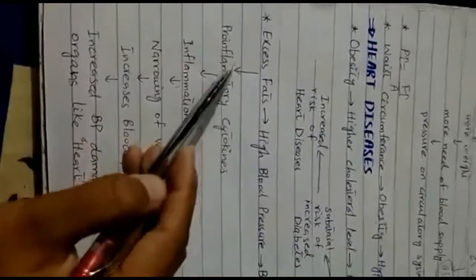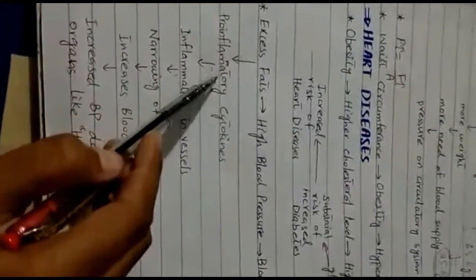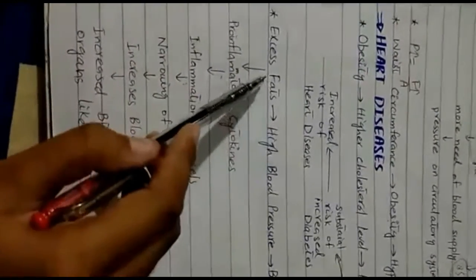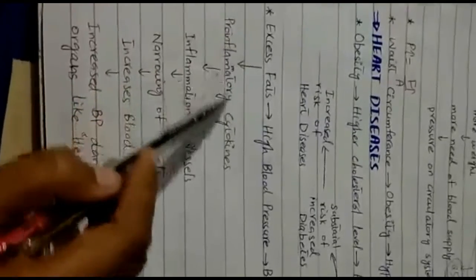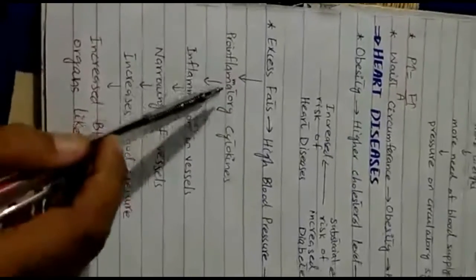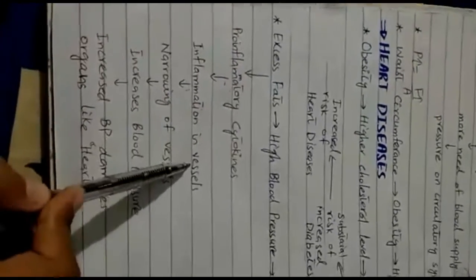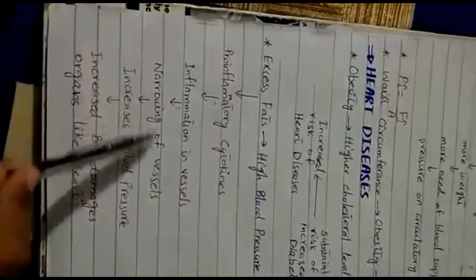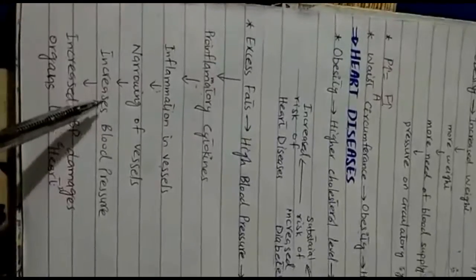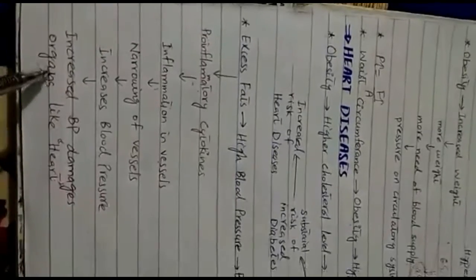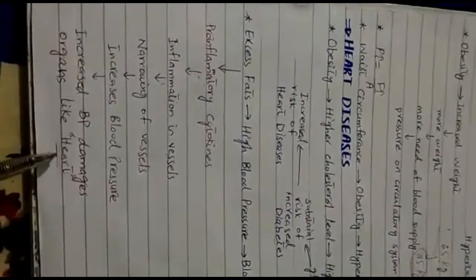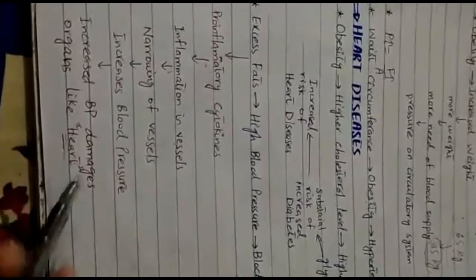Excess fats release pro-inflammatory cytokines. I have mentioned earlier that excess fats release pro-inflammatory cytokines. These are inflammation causing molecules. These cause inflammation in vessels. So this causes narrowing of vessels, and this increases blood pressure, and this increased blood pressure damages many organs like heart. It puts pressure on heart, and this is actually the substantial risk of heart attack.